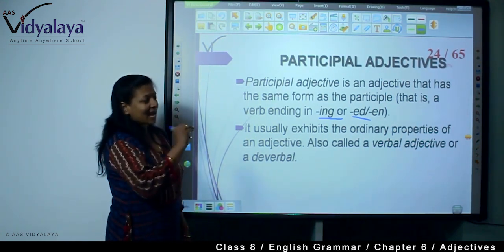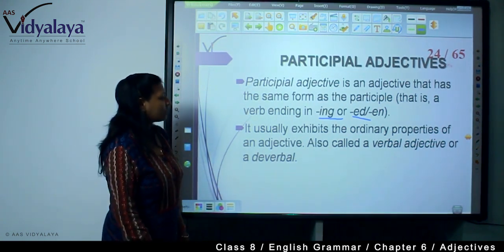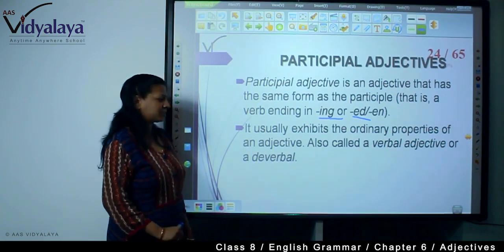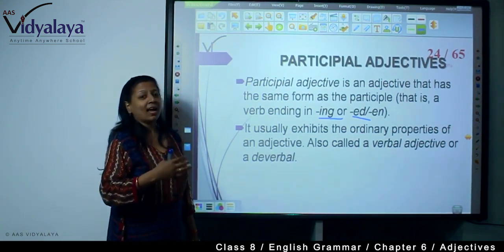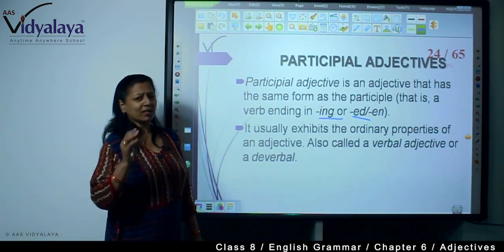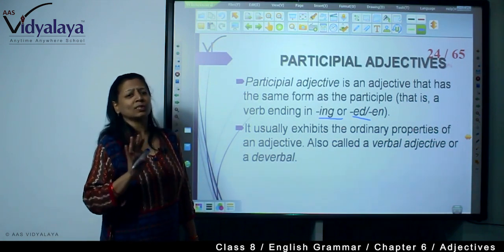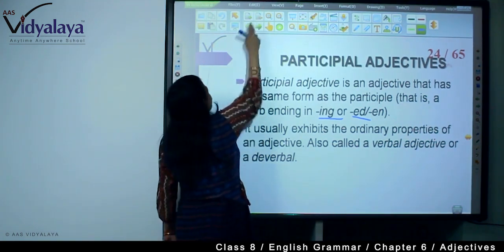So, they have the same form, same verb. Also called a verbal adjective or deverbal adjective. So, they are derivative adjectives also. Whenever you get so many names, don't get confused. This is all participial adjectives.